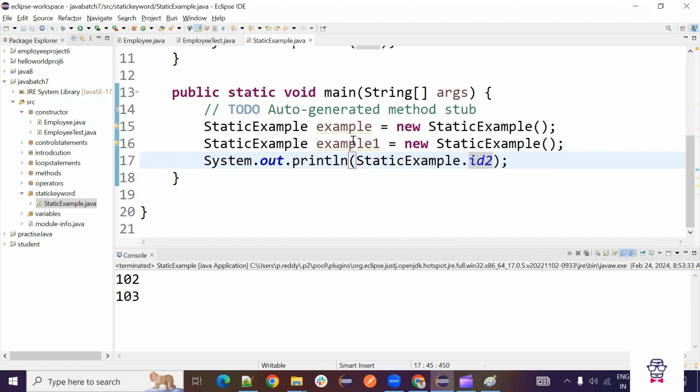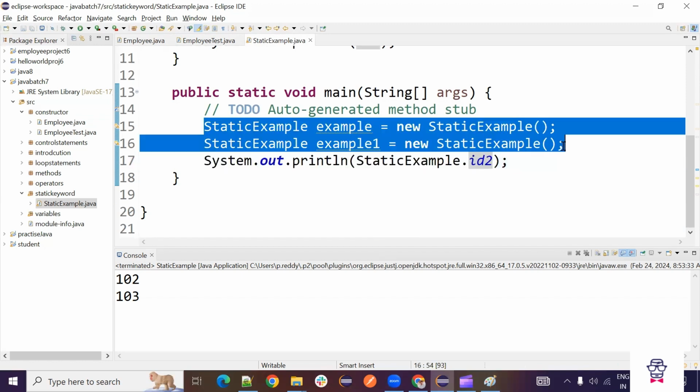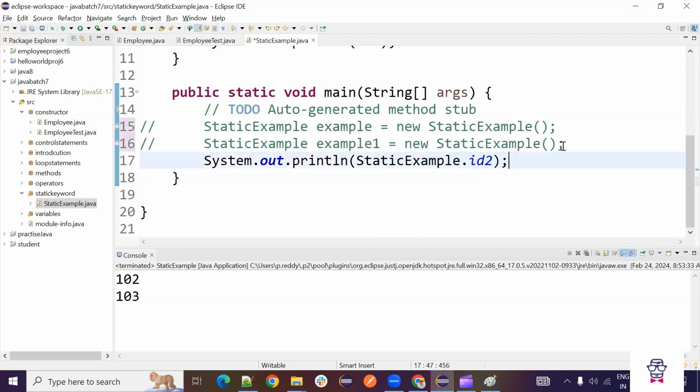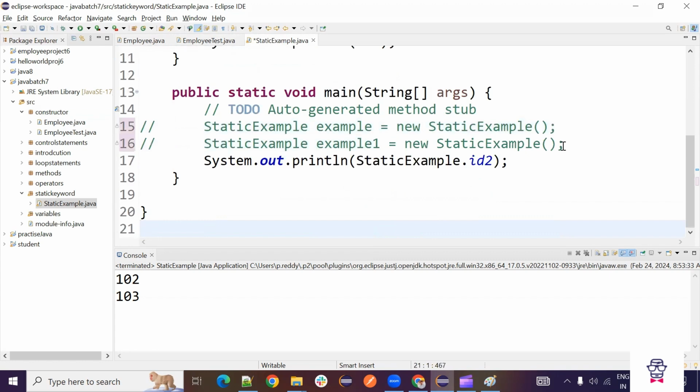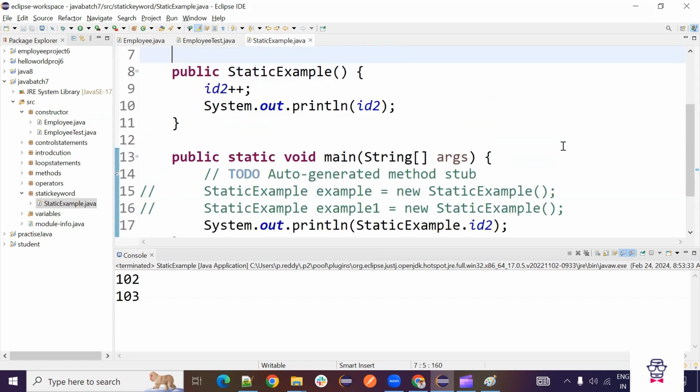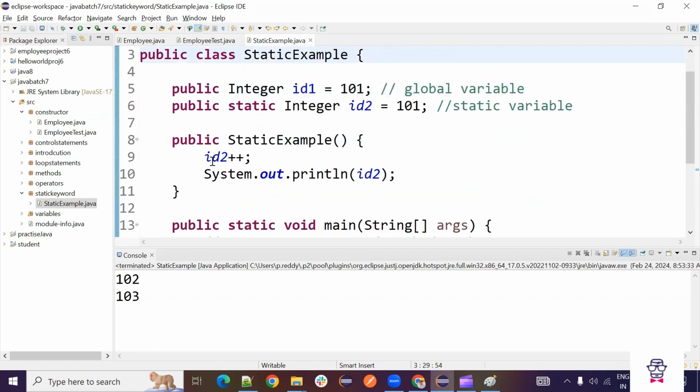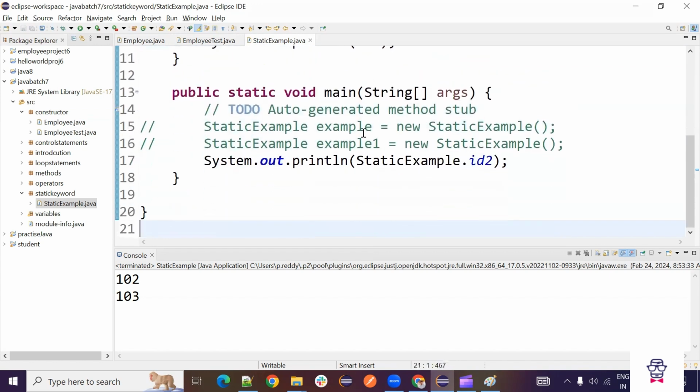So you don't need this example and all. Even if you don't have all these, that's fine. ID2 is initially what we declared, 101. We didn't create any object, right? So this code won't get executed because we didn't create any object. So ID2 will have 101. Directly we can access it.